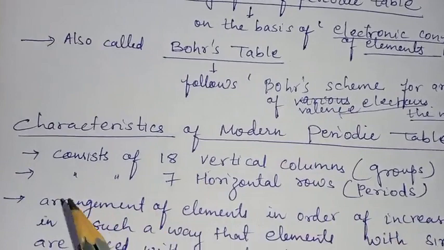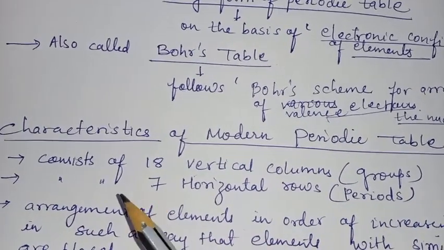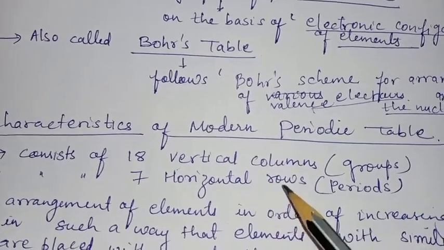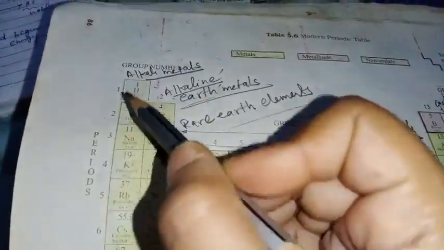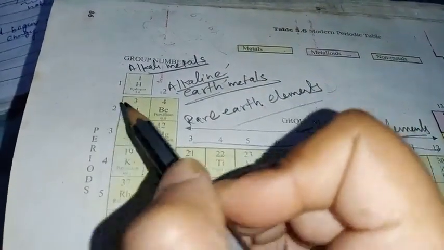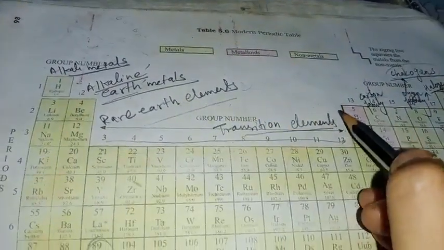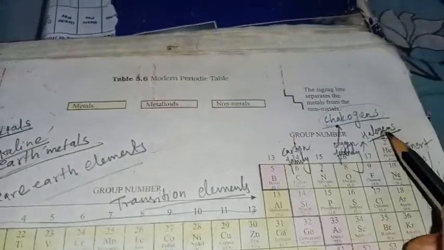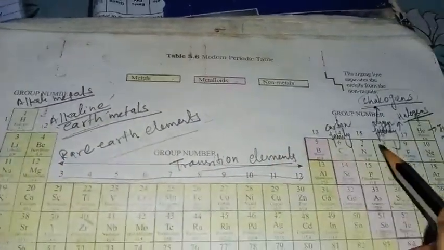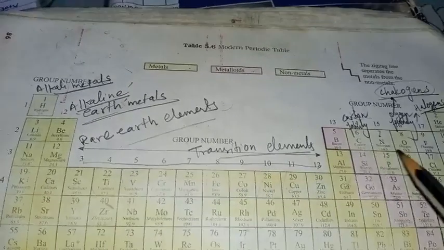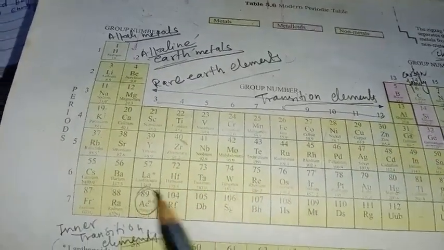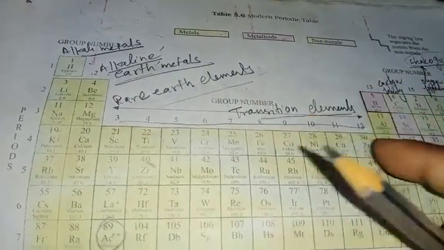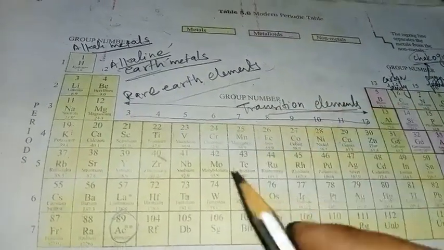Now the modern periodic table also consists of 7 horizontal rows which are called periods. Periods mean horizontal rows: first horizontal row, second, third, like that fourth, fifth, sixth and seventh. So there are 7 horizontal rows in the periodic table, and they are called periods.